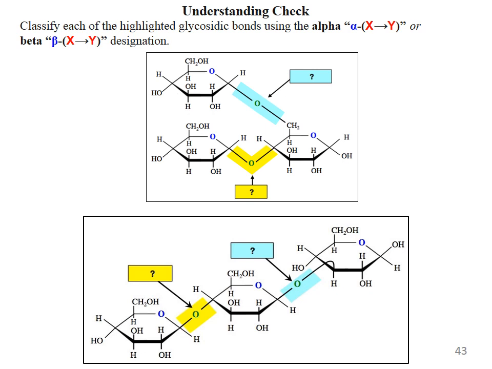Here you have to identify the labeled bond, whether these are alpha or beta. Classify each of the highlighted glycosidic bonds as alpha or beta 1,4. You have to draw and practice. It is an assignment for you.